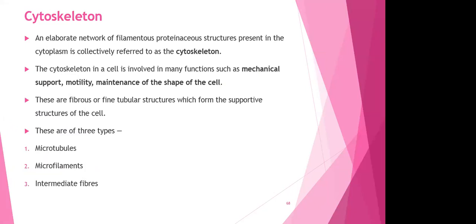Okay, fine. So what are these cytoskeletons actually? These are fibrous or fine tubular structures which form the supportive structures of the cell. These are of three types: microtubules, microfilaments and intermediate fibers.